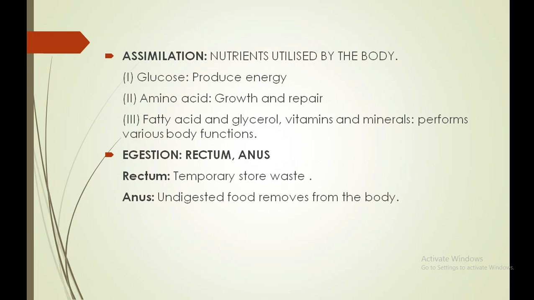Amino acids are used for growth and repair. Fatty acids, glycerol, vitamins, and minerals perform various other body functions and help to fight against disease also. This way our body utilizes these nutrients. This process is considered assimilation.